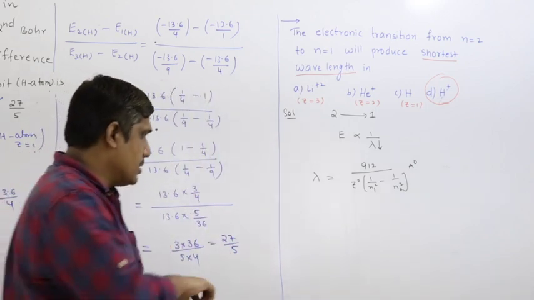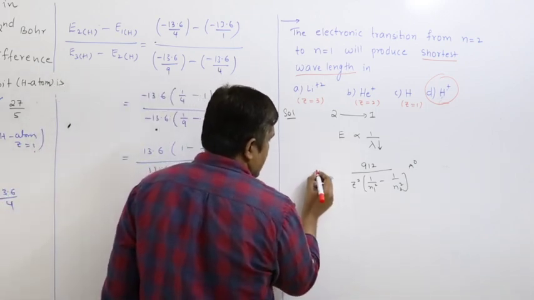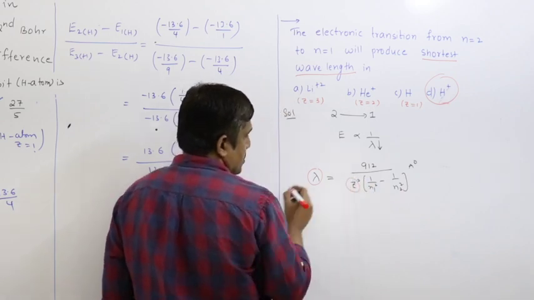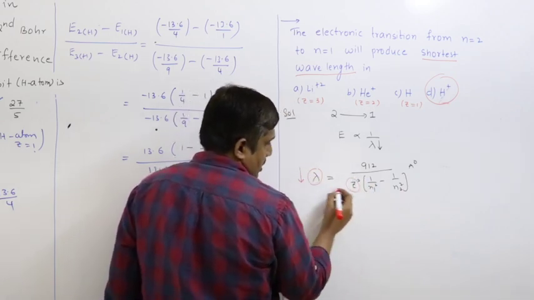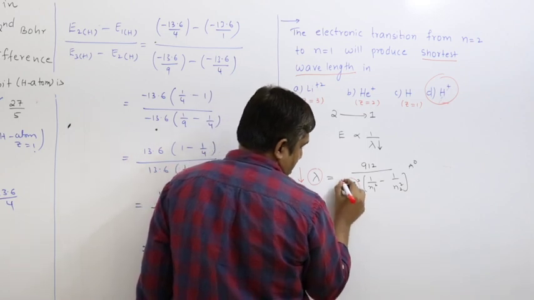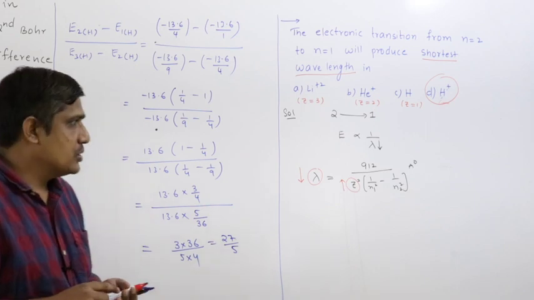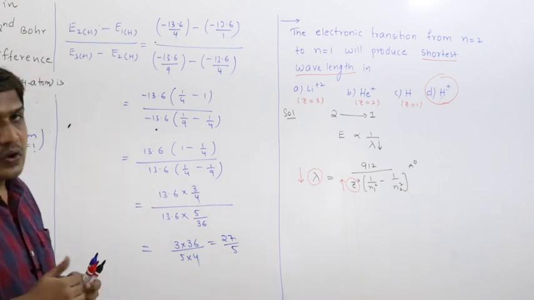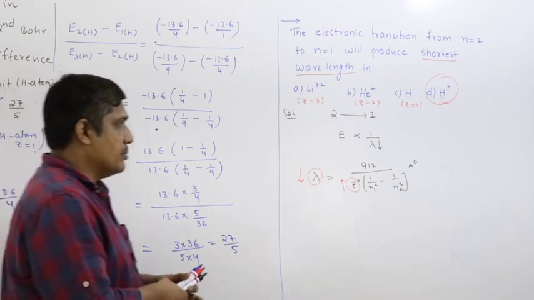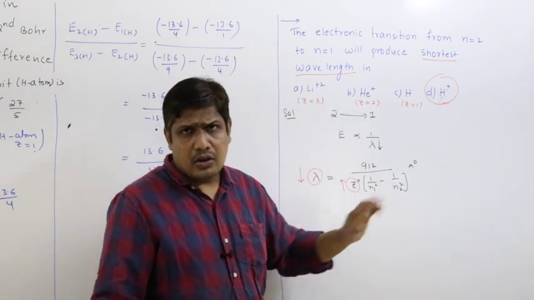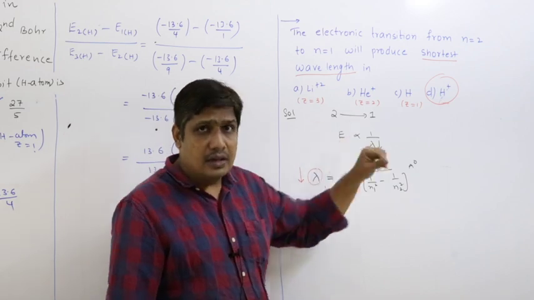If you see carefully, lambda and Z are inversely proportional. Shortest wavelength is the one which has highest atomic number, because 912 is constant for all these, and n1, n2 will be constant since it is given for 2 to 1 transition.